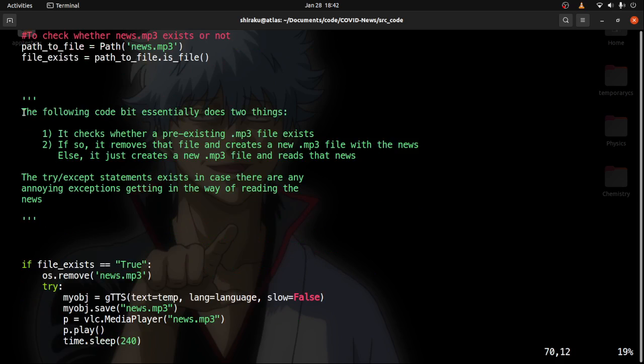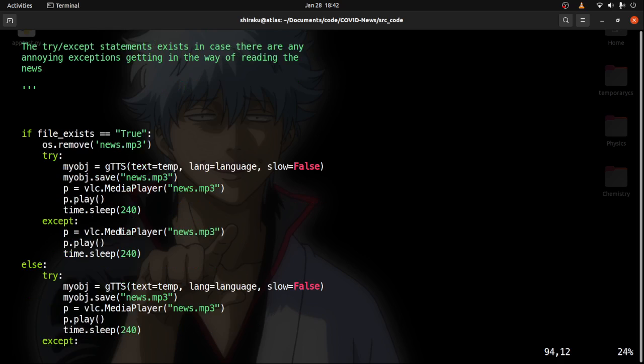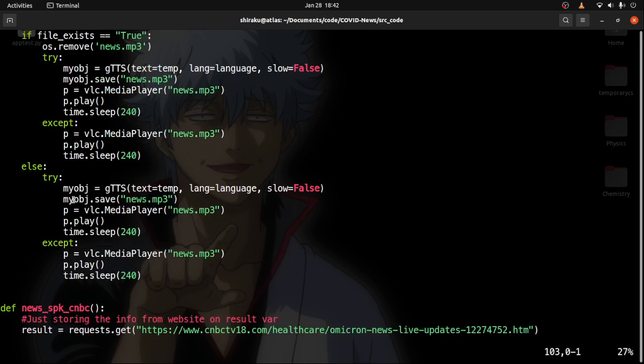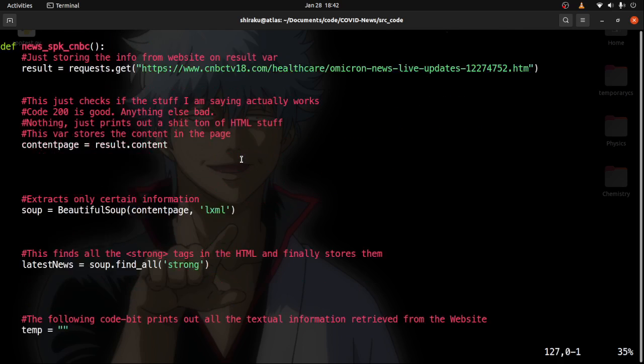Okay, so the following bit of code essentially does two things. It checks whether a pre-existing .mp3 file exists. If so, it removes that file and creates a new mp3 file with the news. Else, it just creates a new mp3 file altogether and reads the news. Well, this is the same thing as I suggested before, and this is CNBC.